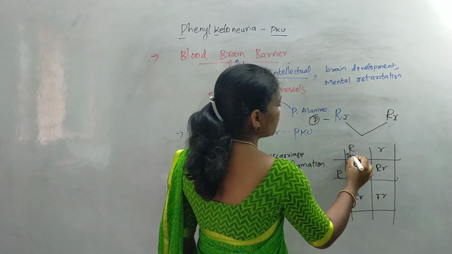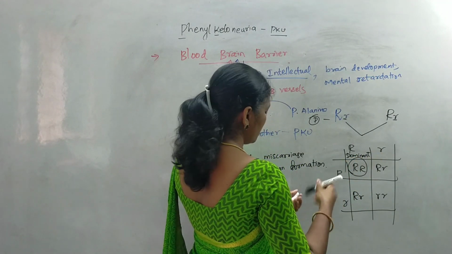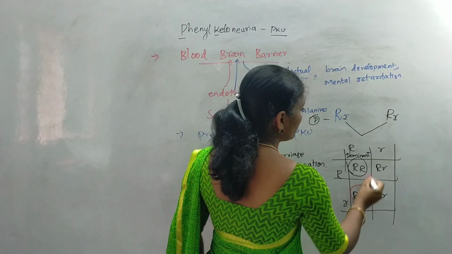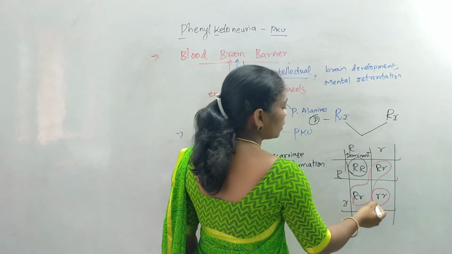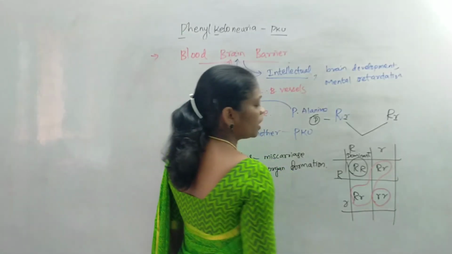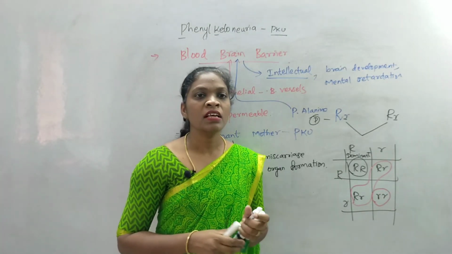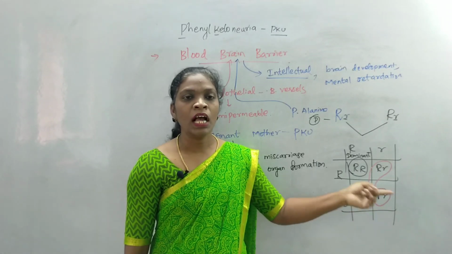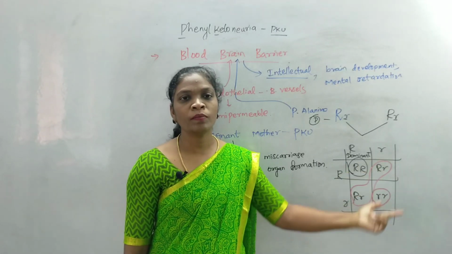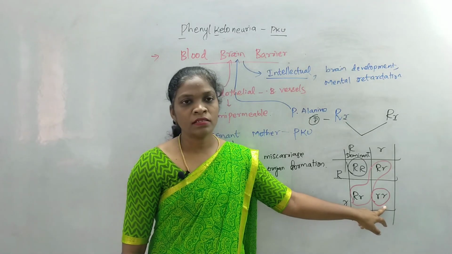This is the dominant form, so they will not exhibit this type of symptoms, and these two individuals are heterozygous with the condition, they are carriers of the disease, and one offspring will have the phenylketonuria disorder. So if the parents are carriers, the offspring receives one affected gene from the father and one from the mother. If they receive both, they will express the disorder in the recessive form.